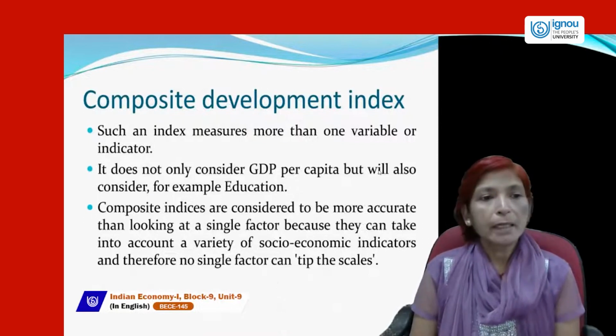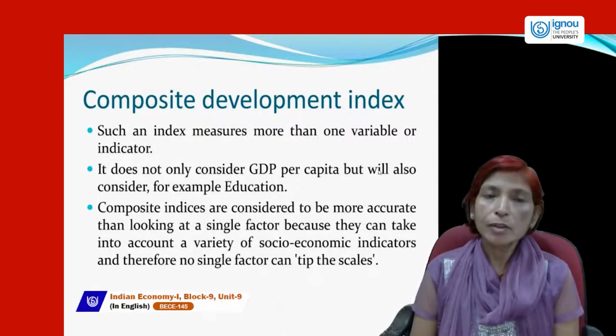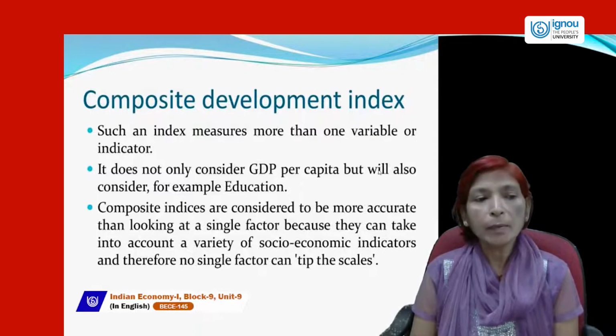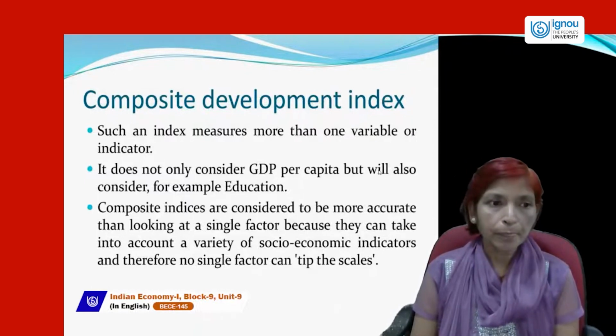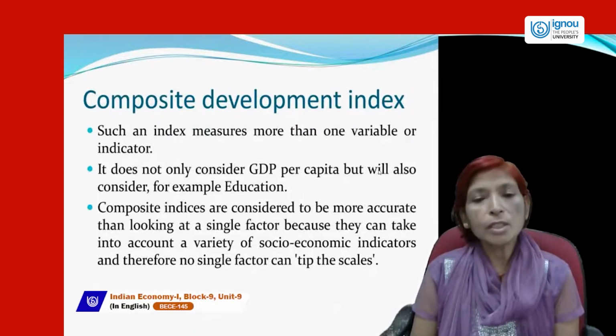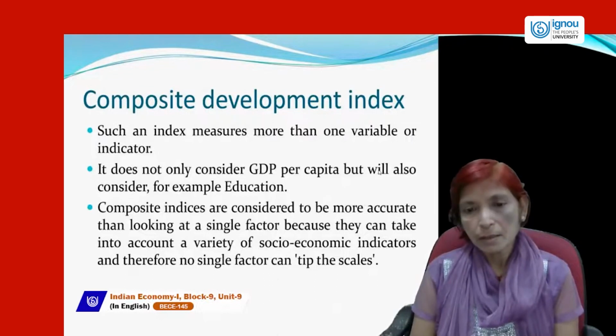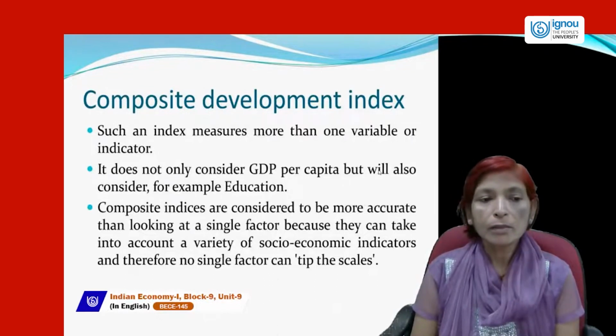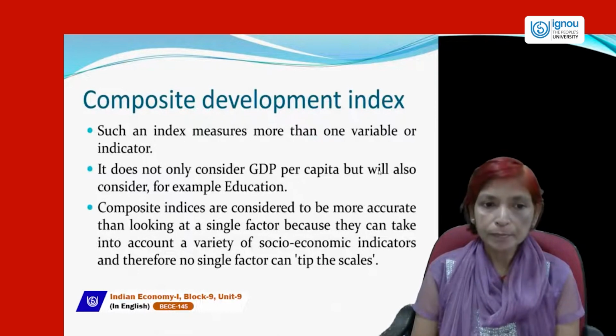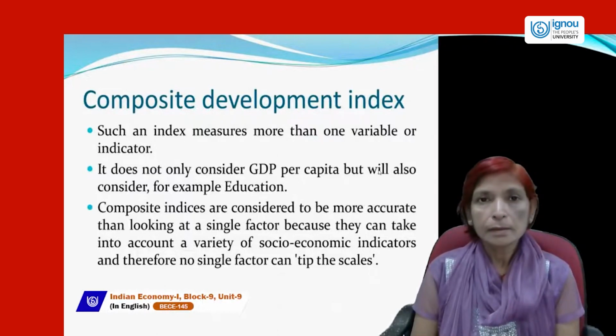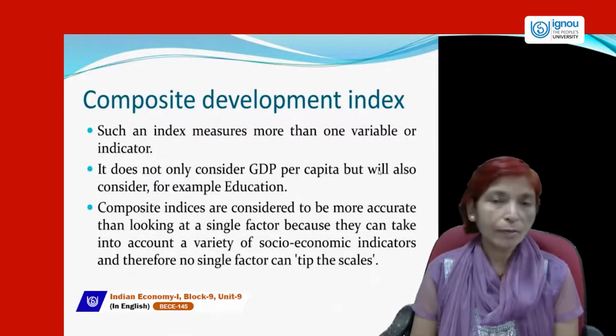It is an index which measures more than one variable or indicator. It does not only consider GDP per capita, but will also consider, for example, education, health, life expectancy, happiness, social welfare, etc.